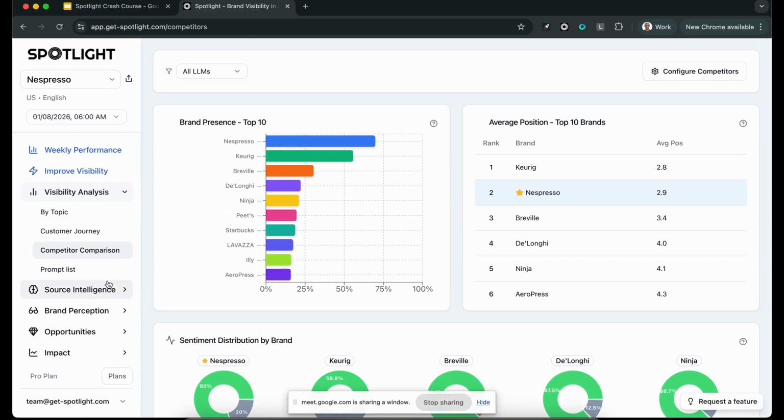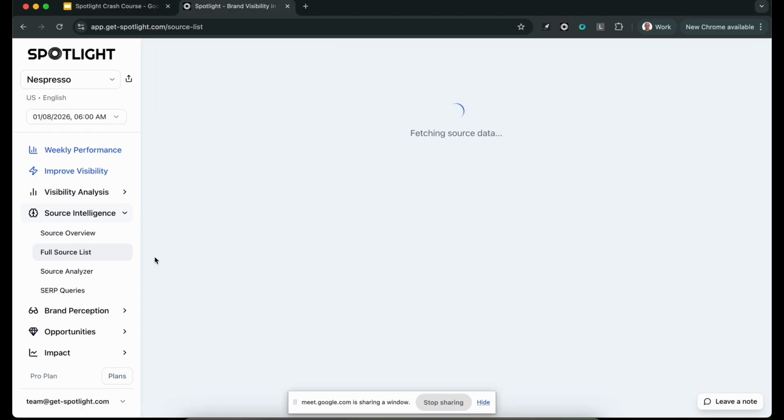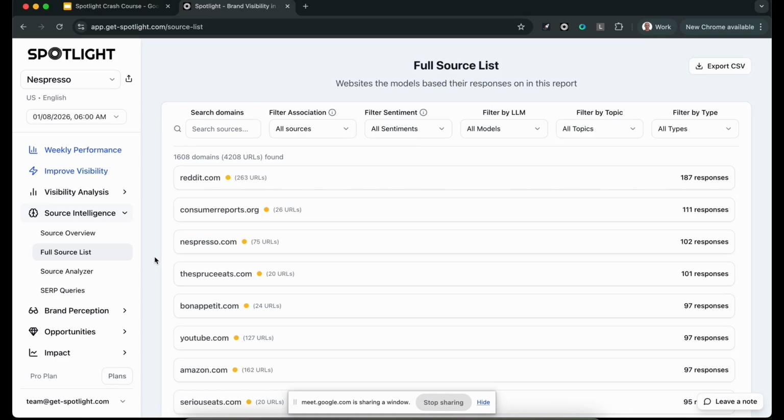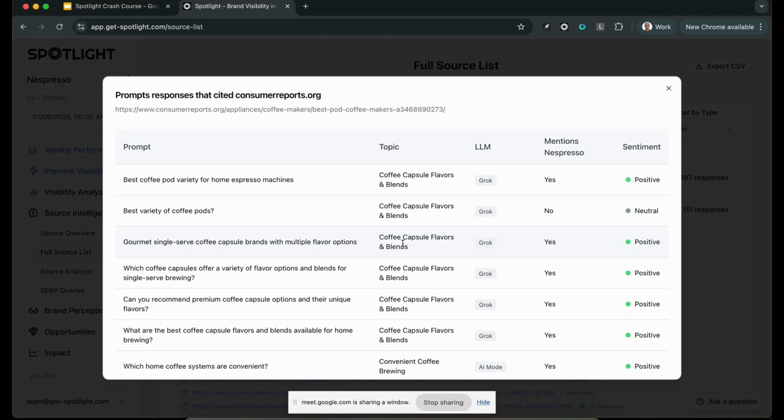And we have all kinds of other analyses. Now, what we do, and we have a few new things that I'll show you. But first of all, we take all the data sources, and the data sources are really the heart, the core of the strategy. We take the data sources and see where the models are getting the responses. So see here, for example, that 111 responses relied on consumerreports.org, and 68 responses relied on this specific URL, and we can see exactly which were the prompts and which were the models that cited this URL.